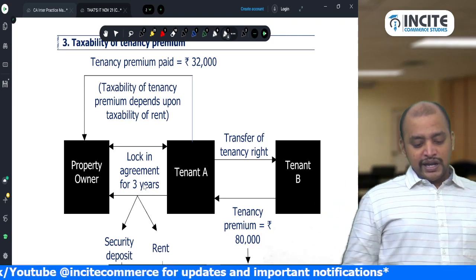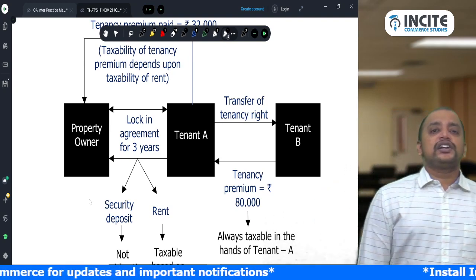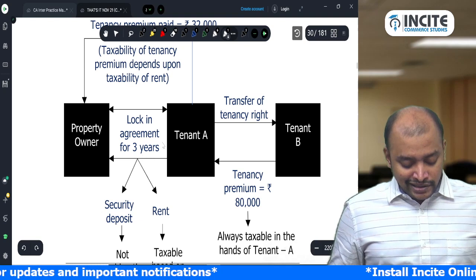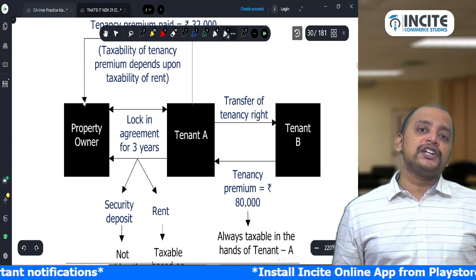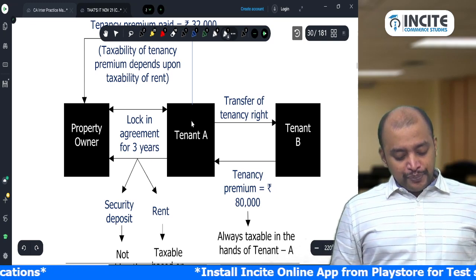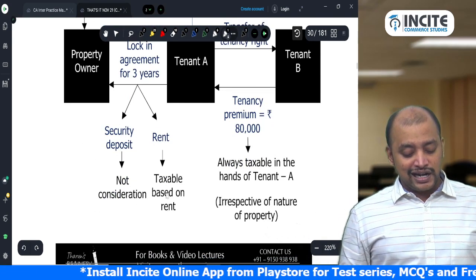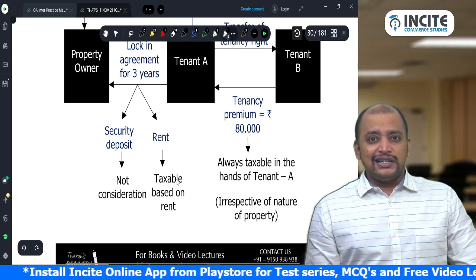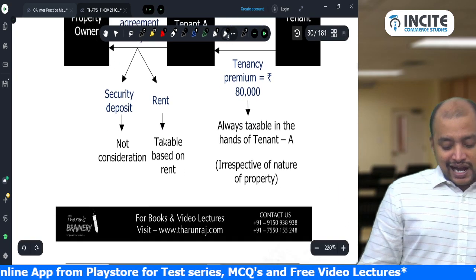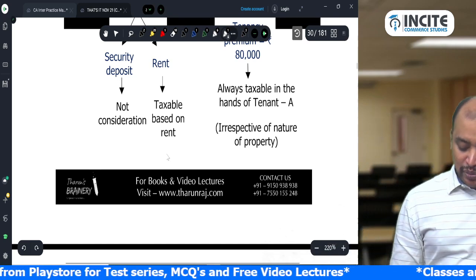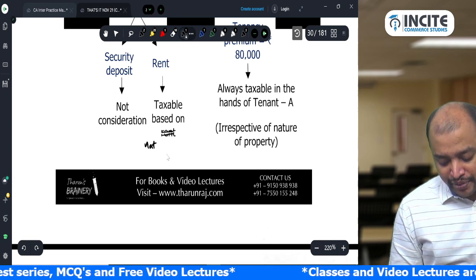So listen to this. There is a property owner and a tenant A. Property owner and tenant A entered into a lock-in contract for a period of 3 years. So in those 3 years, the property owner cannot ask tenant A to vacate and tenant A cannot give notice for vacating the property. Now, tenant A pays a security deposit and rent. Security deposit is not a consideration, and rent will be taxable based on the nature of the property.